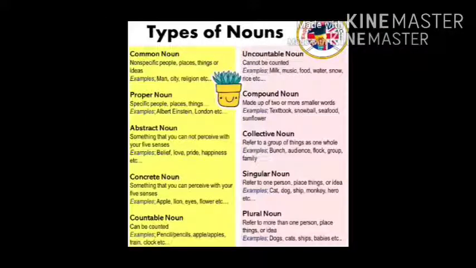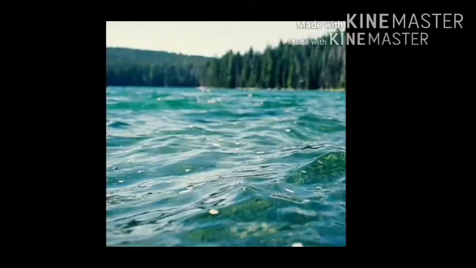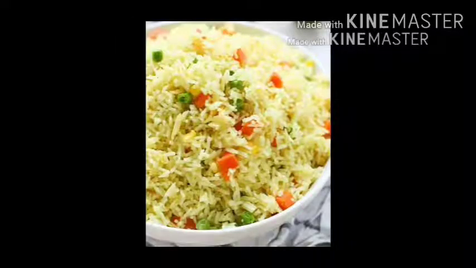Uncountable noun means that which cannot be counted. We cannot count them. For example, milk. We cannot count milk. We cannot count water. We cannot count music. So these are uncountable nouns. For example, milk, music, food, water, snow, etc.